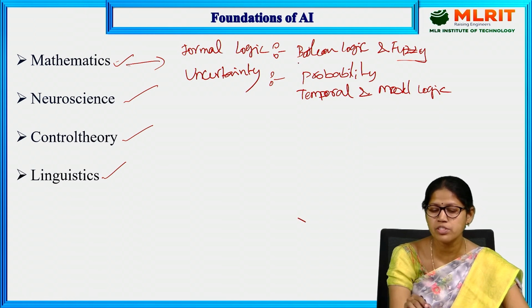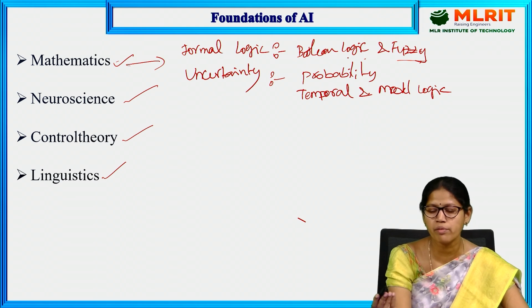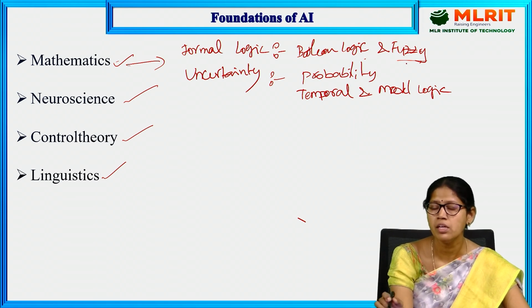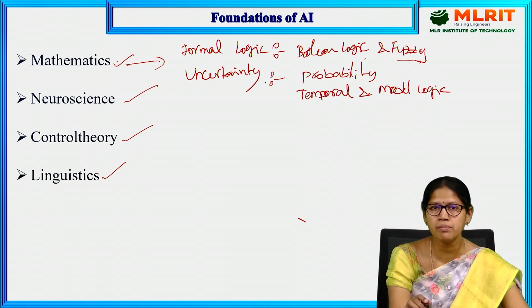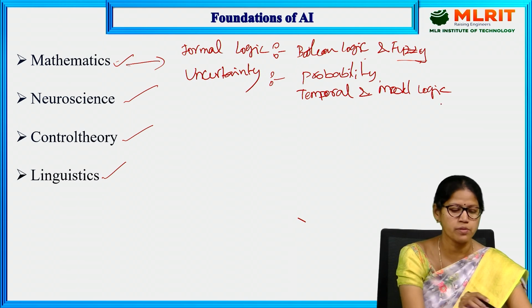In formal logic, Boolean logic and fuzzy logic. Boolean logic means true or false, and fuzzy logic partially true and partially false. Uncertainty means there is some incorrect information, which is solved by using probability theory and temporal and modal logic.